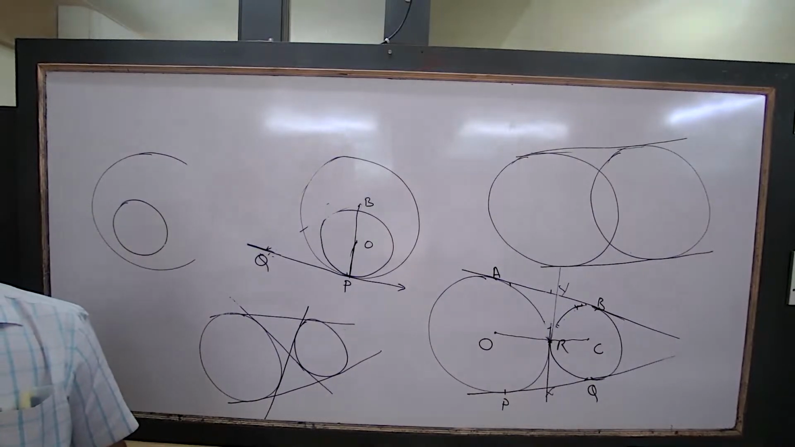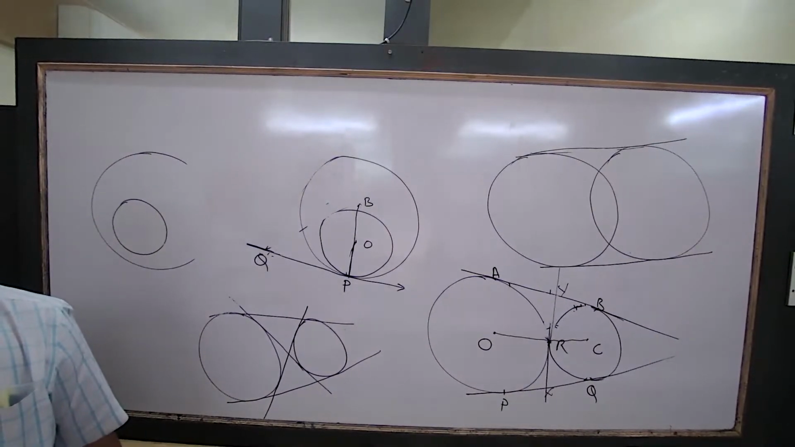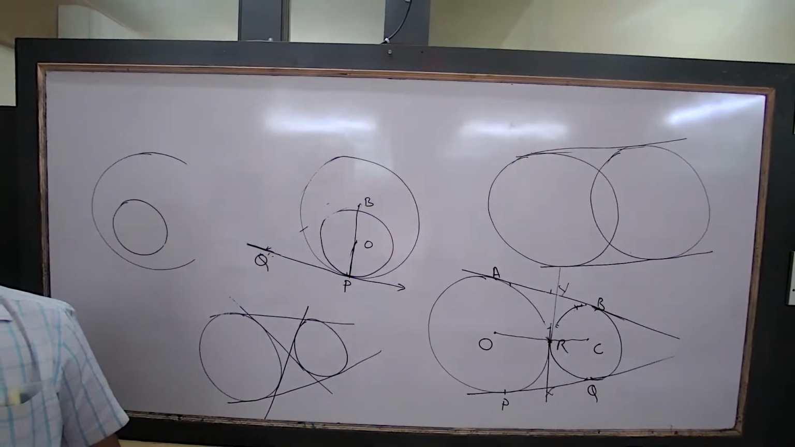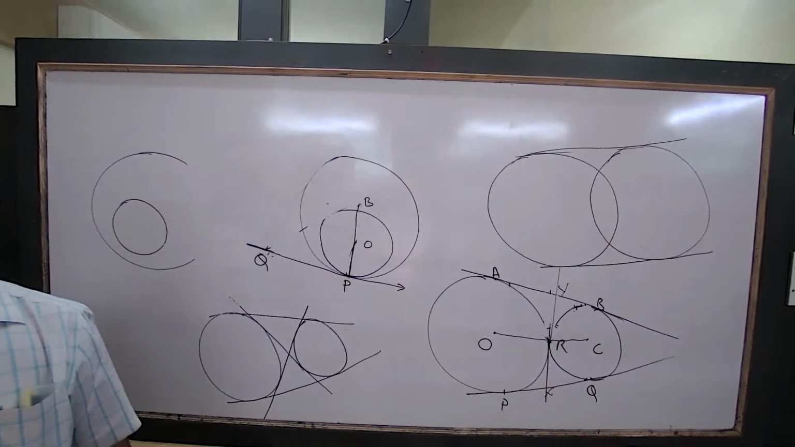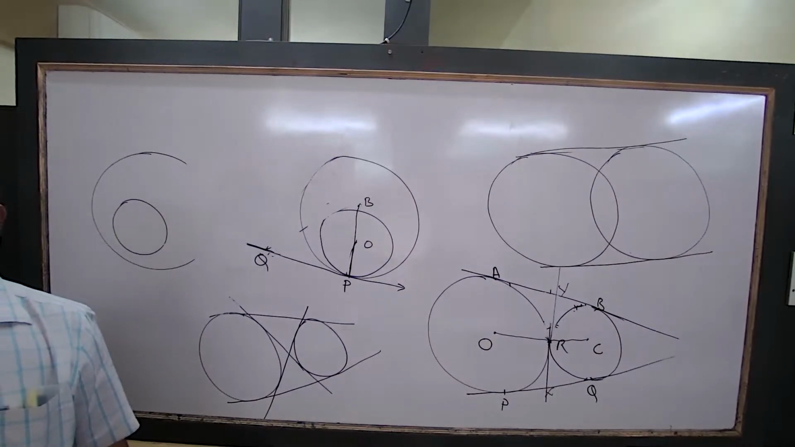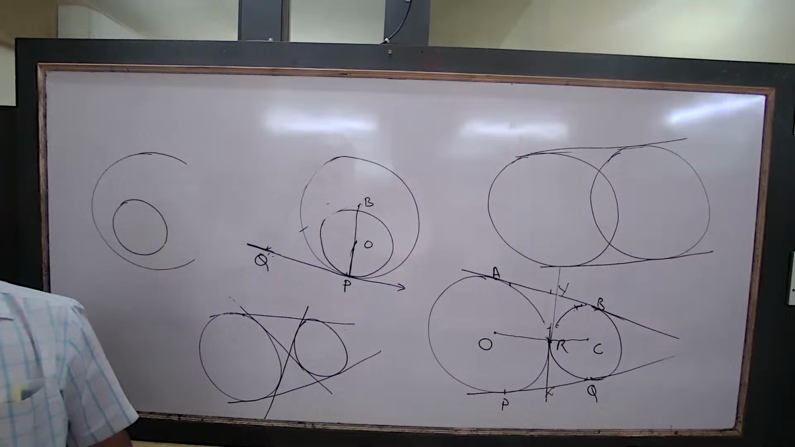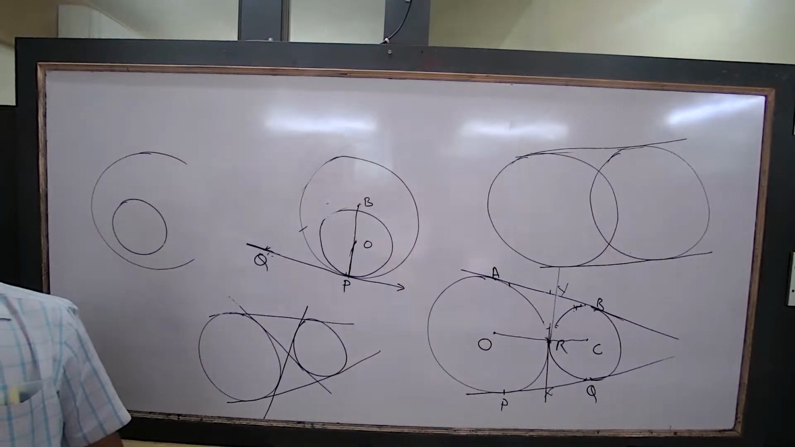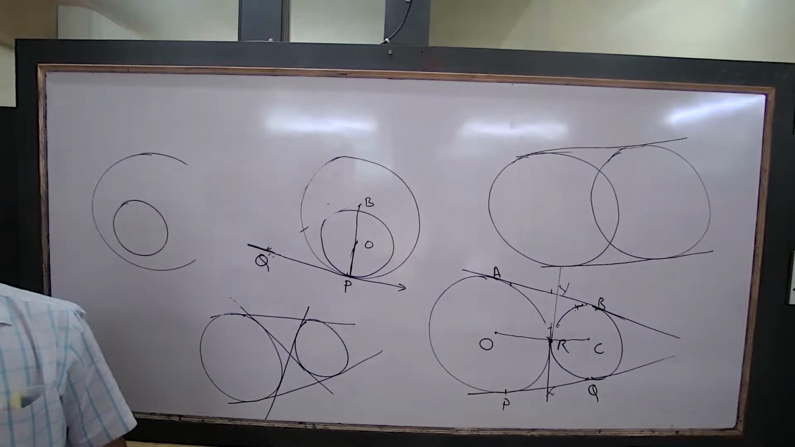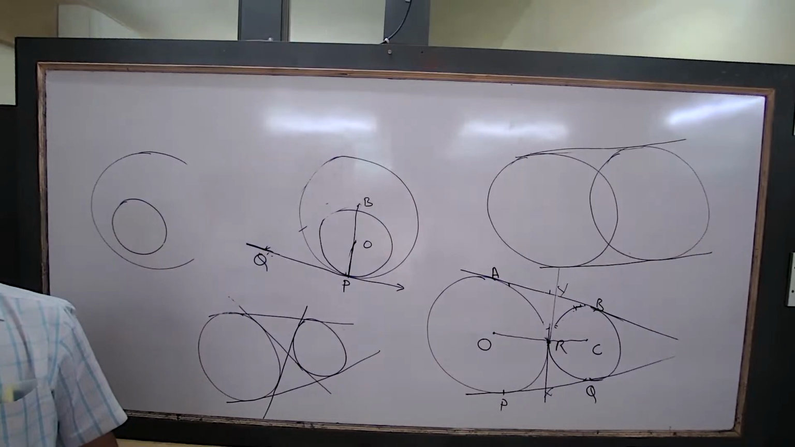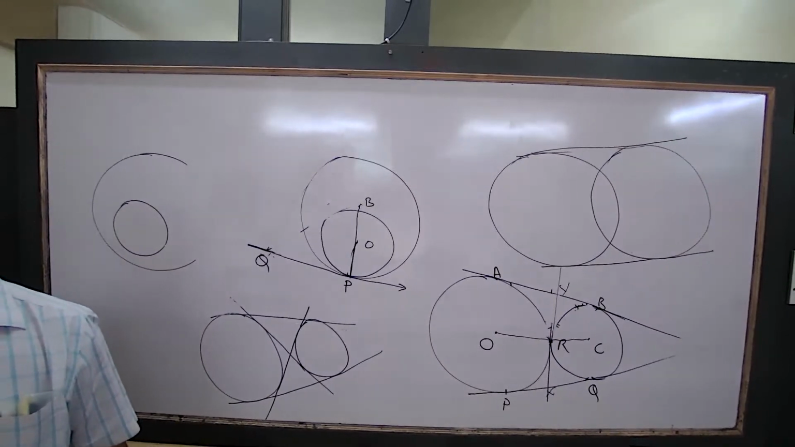Understood? So here comes the end of the chapter on circles. Now, listen. This chapter on circles, if you ask me, I could have completed in one lecture, because how many theorems? Only 2 theorems in this chapter. In 10th standard, if I teach, I have to teach only 2 things. What are the 2 things?